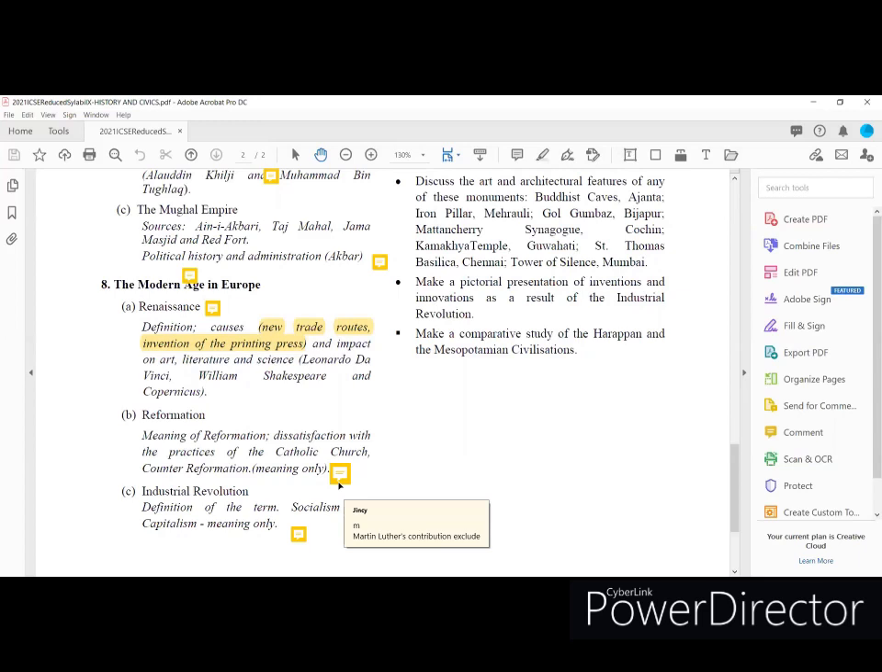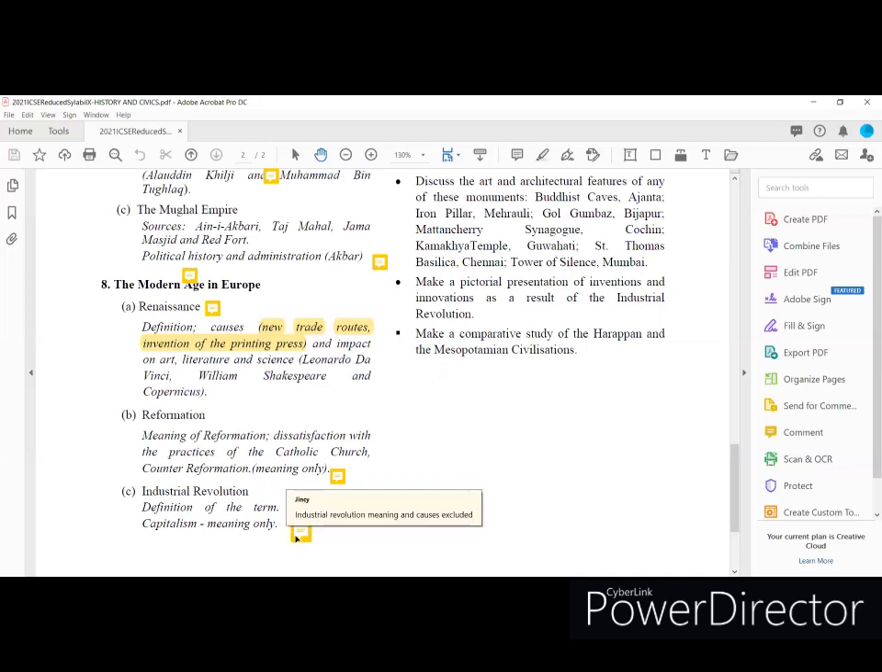But 99%, there is no chance to ask questions from Martin Luther's contribution. That is what I mentioned here. But few parts are reduced from the syllabus also. The students can read that for a better understanding of your topic and to connect to the next point. That is what I mentioned here. Only Martin Luther's contribution is excluded, the rest of the parts, that means meaning of Reformation and counter Reformation, is